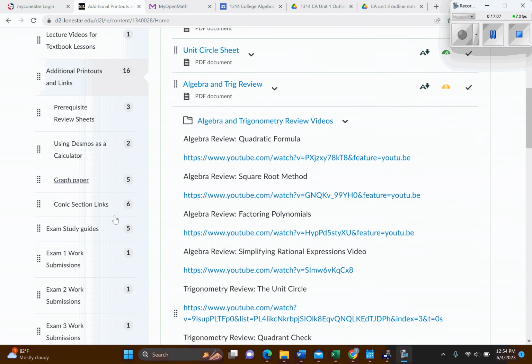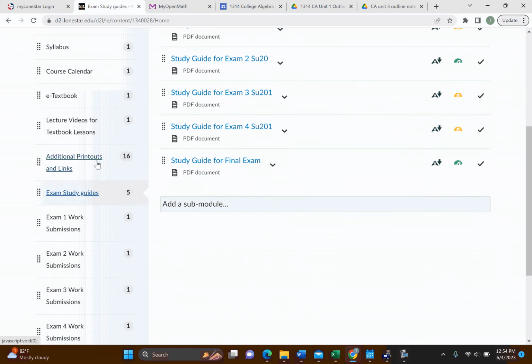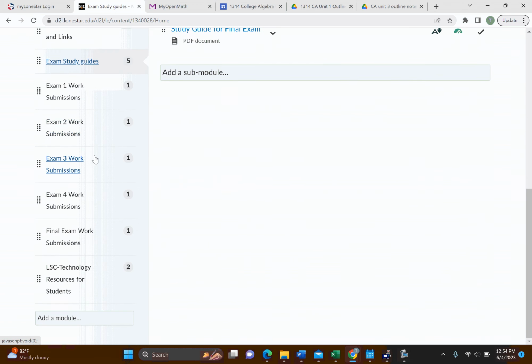The last thing I think I need to mention is the exam study guides. They're going to be here under study guides. They won't be available until a couple days prior to the exams, so you won't actually see all these. They'll be hidden until probably about 2 or 3 days before the exam becomes available. And they're just little study guides that should help you in preparation for the exam. And so I think other than that, that's probably covers most of it.